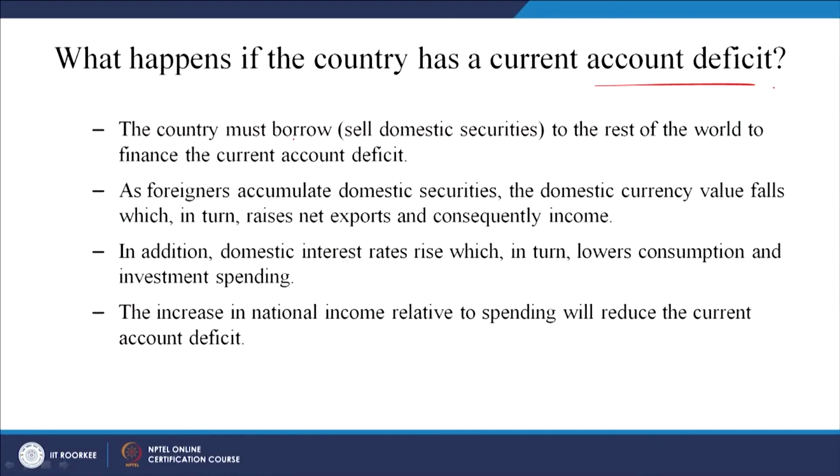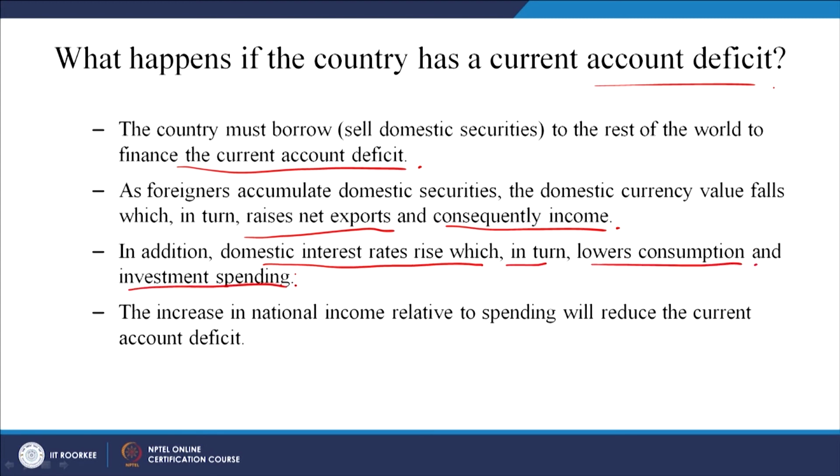What happens if the country has a current account deficit? The country must borrow from the rest of the world to finance the current account deficit. As foreigners accumulate domestic securities, the domestic currency value falls, which in turn raises net exports, which I just explained, and consequently the income, which Japan and China had done very largely. In addition, domestic interest rates rise, which in turn lowers the consumption and investment spending. So, this has a vicious effect on the economy. The increase in national income relative to spending will reduce the current account deficit, right. So, this is what happens.